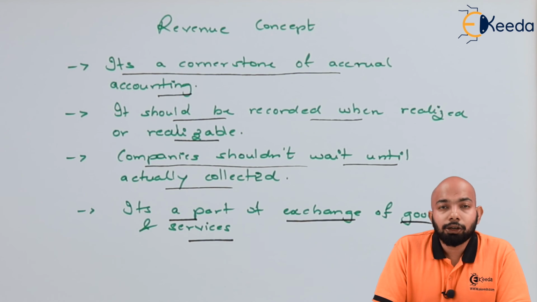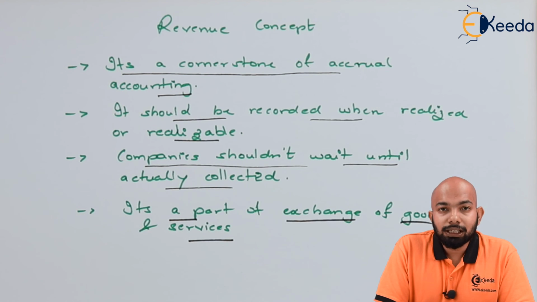The revenue concept deals with any amount that has to be recorded in the books of account no matter whether the amount has been realized or not. So that's it for the realization or revenue concept.